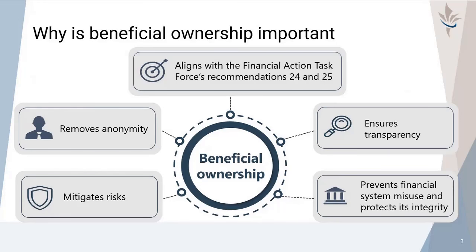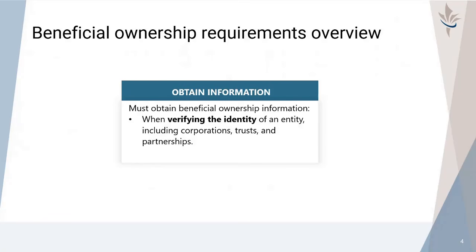By identifying the individuals who ultimately own or control entities, these measures remove anonymity in financial transactions, ensuring greater transparency and preventing the misuse of our financial system for illicit activities. When reporting entities collect and verify beneficial ownership information, they also play a critical role in mitigating money laundering and terrorist financing risks while helping to protect the integrity of Canada's financial system. Beneficial ownership requirements apply to all reporting entities except for title insurers.